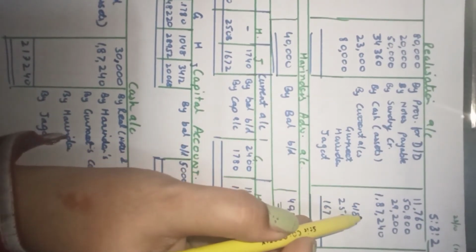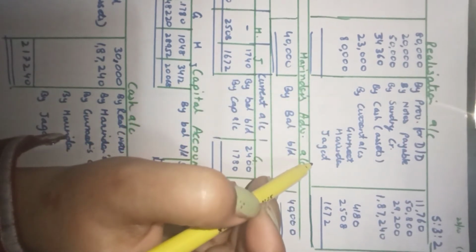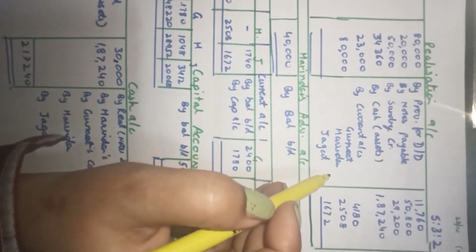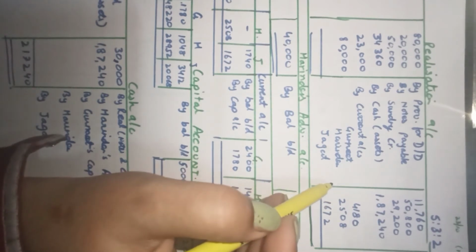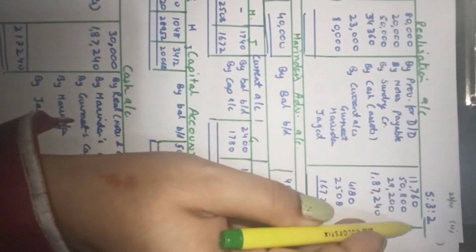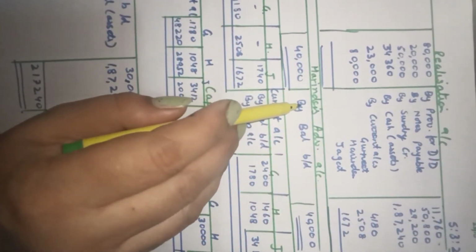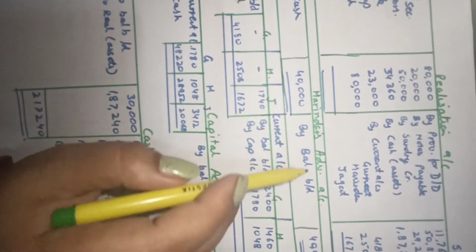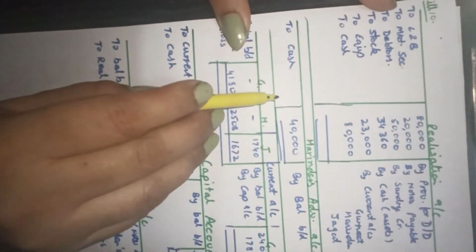We have sold the assets, and then the amounts are transferred to their current account. It is mentioned the current account balances are given, so we will transfer the amounts to the current accounts, otherwise to the capital account if nothing is mentioned. In the ratio of 5:3:2. Harinder had advanced a loan. So the loan advanced by Harinder is the partner's loan account, Harinder's advance account. The balance of the loan is 40,000. To cash we pay him. The loan is paid, 40,000.